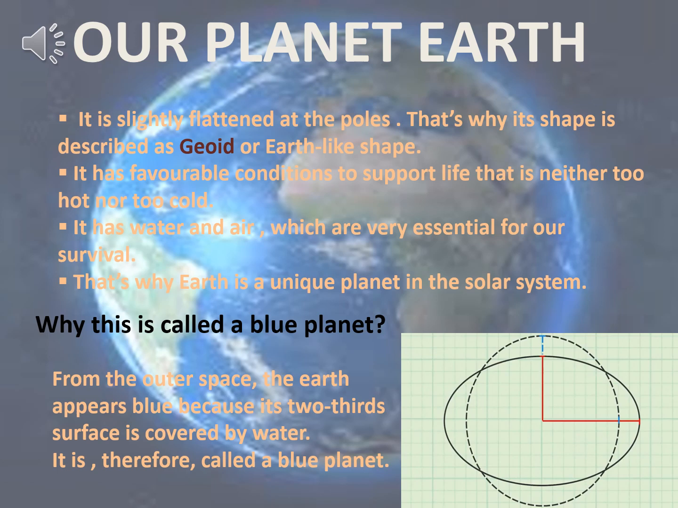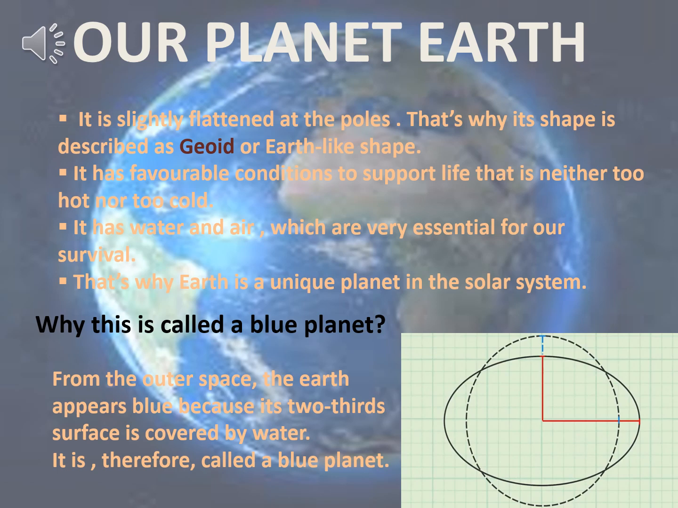Moreover, it has water and air, which are very essential for our survival. We all know that we need water and air to survive. So our planet Earth has water and air that are very, very essential for our survival. That is why our Earth is a unique planet in the solar system.